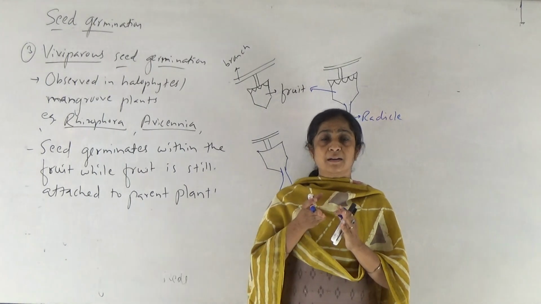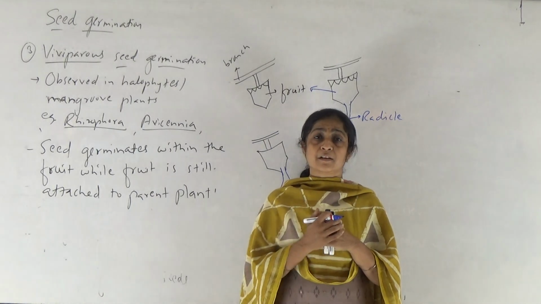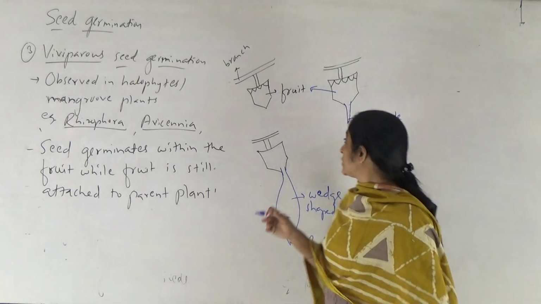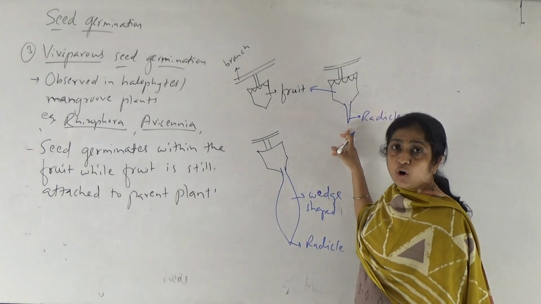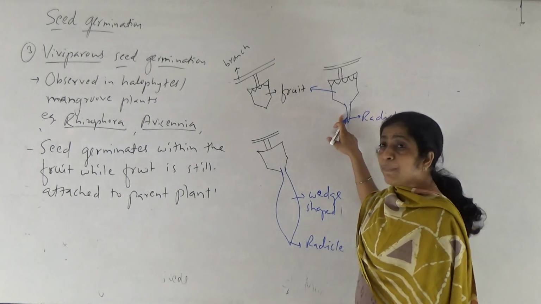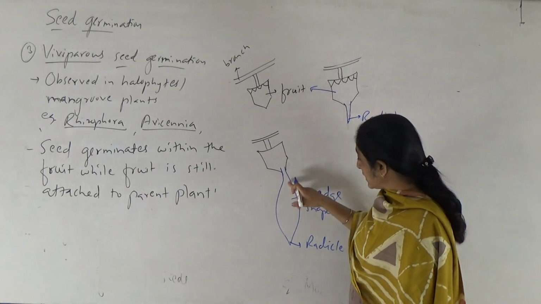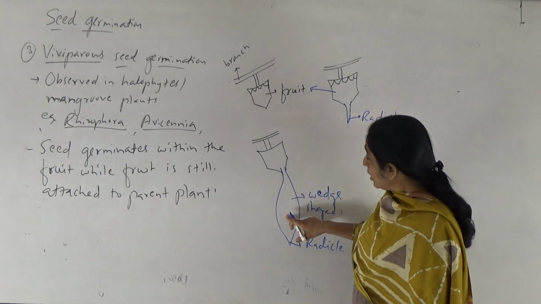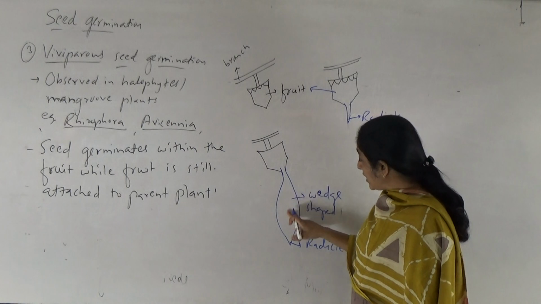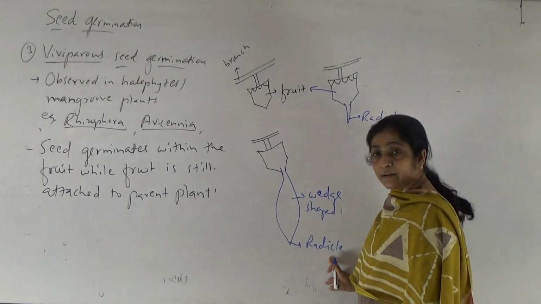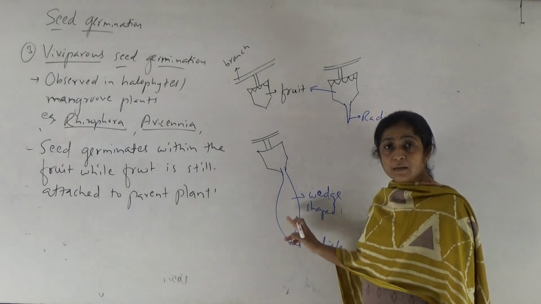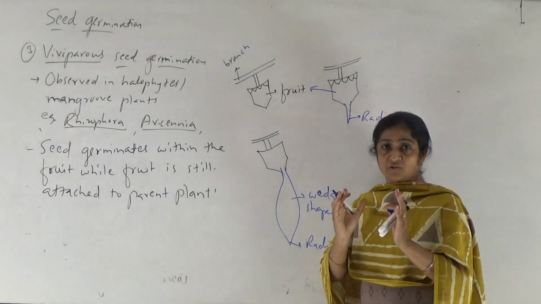First of all, radicle emerges through the seed, it comes into the fruit part, then it breaks the fruit wall and comes outside the fruit in the form of a white colored rod shaped structure, radicle. Now the hypocotyl part of this embryo axis grows very fast and it starts storing the food and its shape becomes wedge shaped, right? So the tip of this hypocotyl is nothing but radicle, and see the structure appears. How does it appear? It's a very big heavy structure which is wedge shaped.